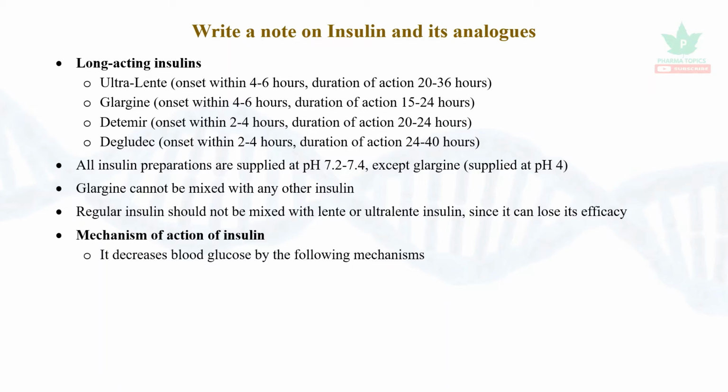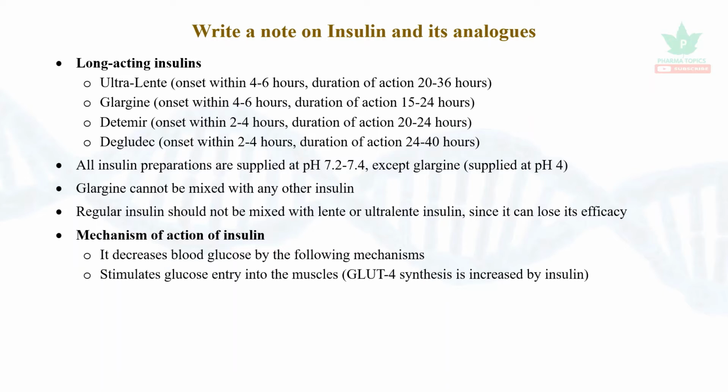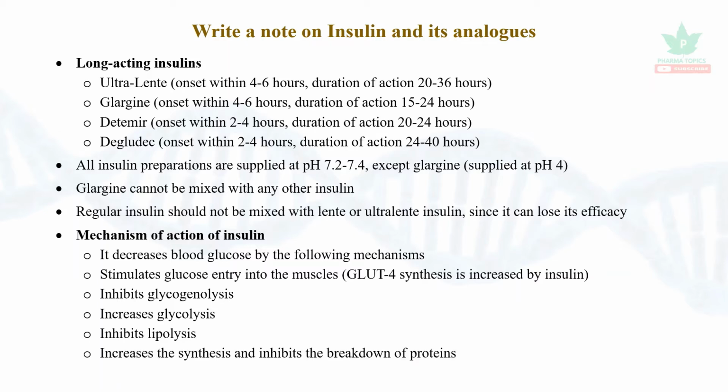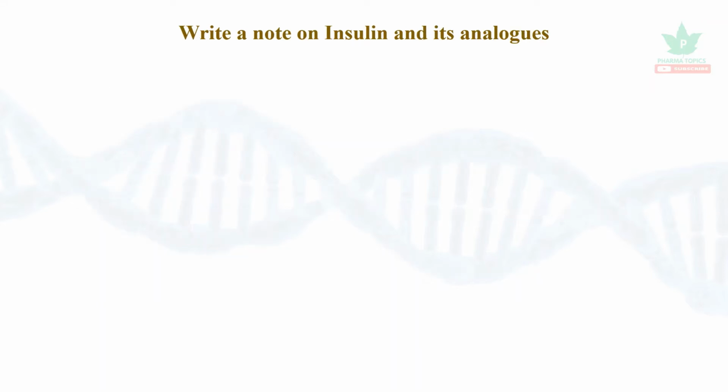Mechanism of action of insulin: it decreases the blood glucose by the following mechanisms. It stimulates glucose entry into the muscles by increasing the synthesis of the transporter GLUT4. It inhibits glycogenolysis. It increases glycolysis. It inhibits lipolysis. And it increases the synthesis and inhibits the breakdown of proteins.